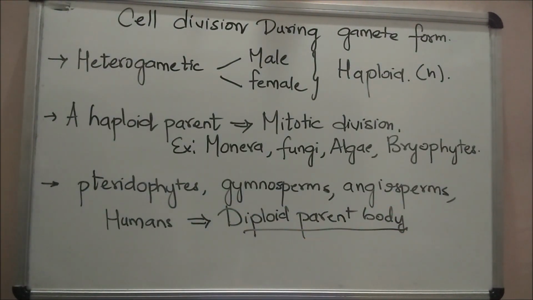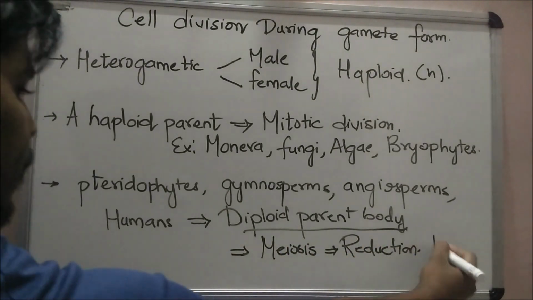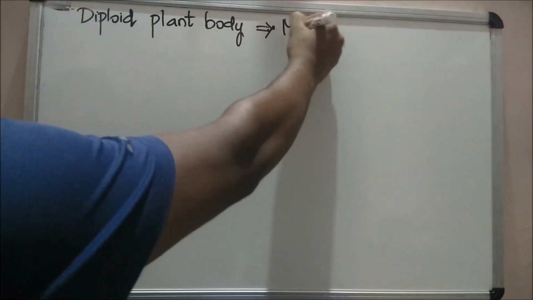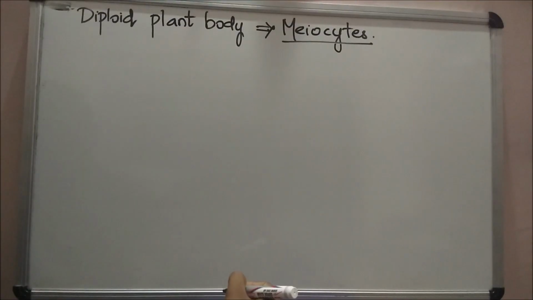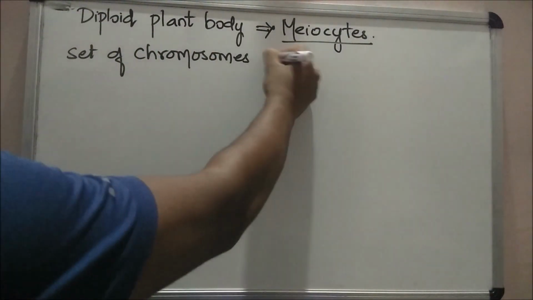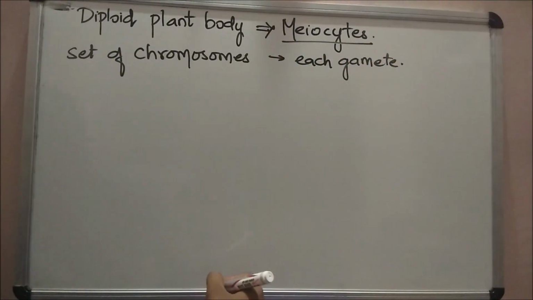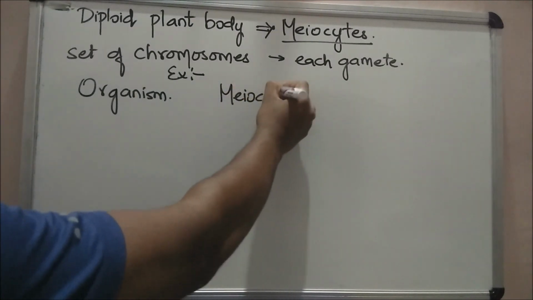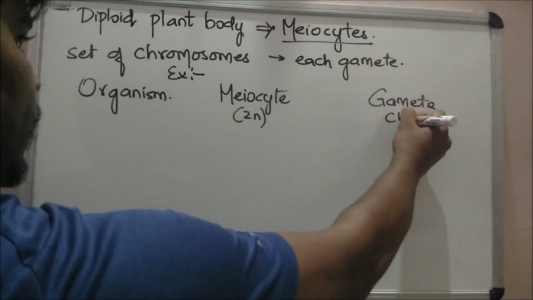It is obvious that meiosis, the reduction division, has to occur if a diploid body has to produce a haploid gamete. Here, specialized cells called meiocytes, also called gamete mother cells, undergo meiosis. At the end of meiosis, only one set of chromosomes gets incorporated into each gamete. Let's learn a few examples of meiocytes and the gametes.